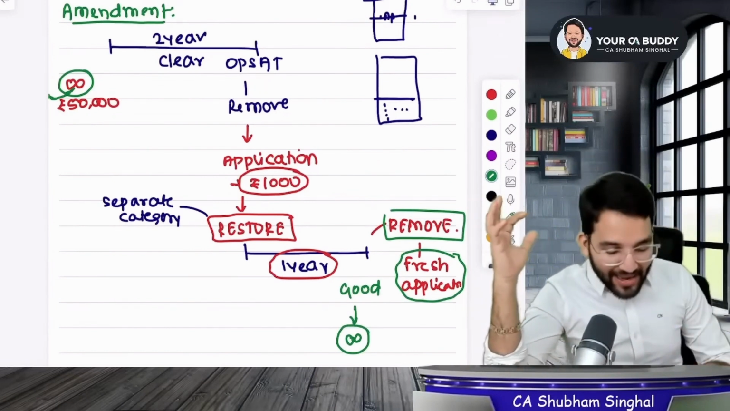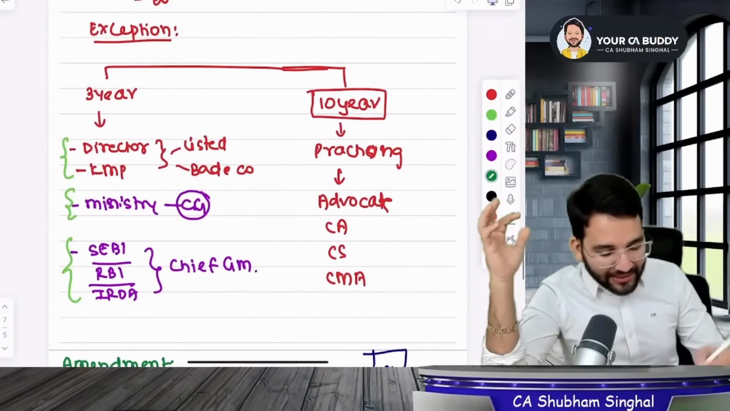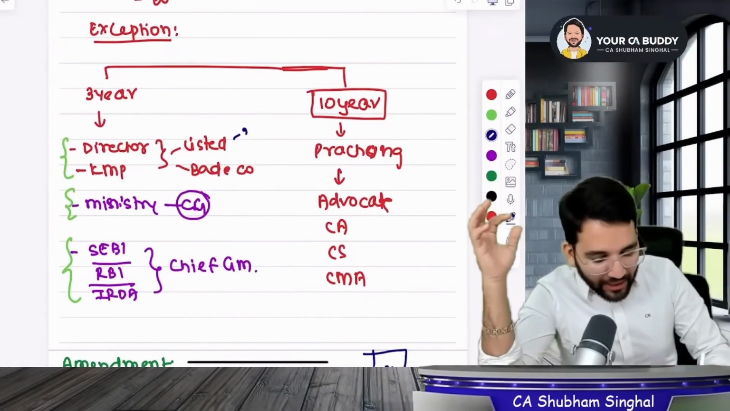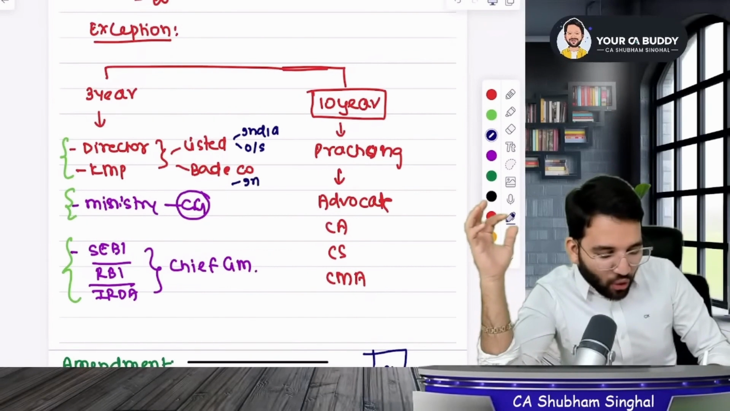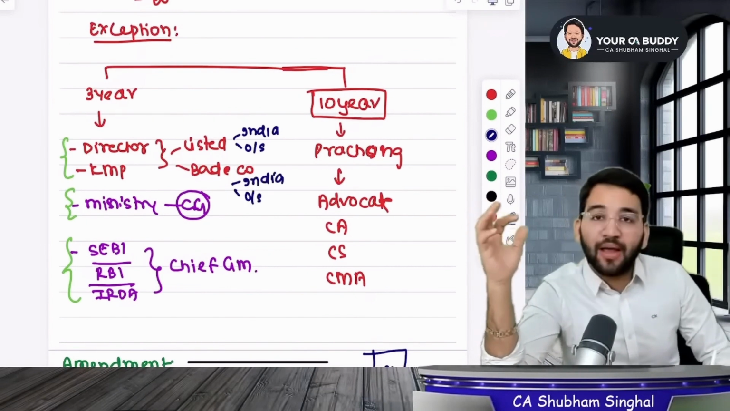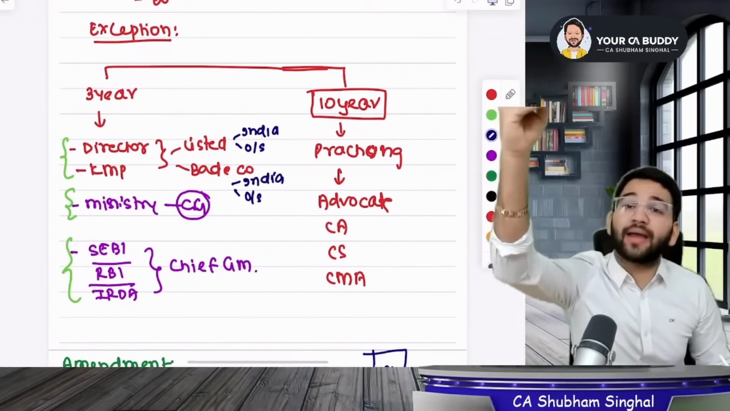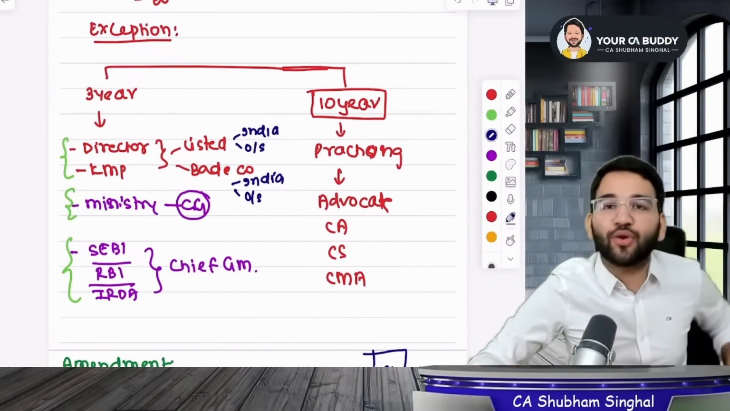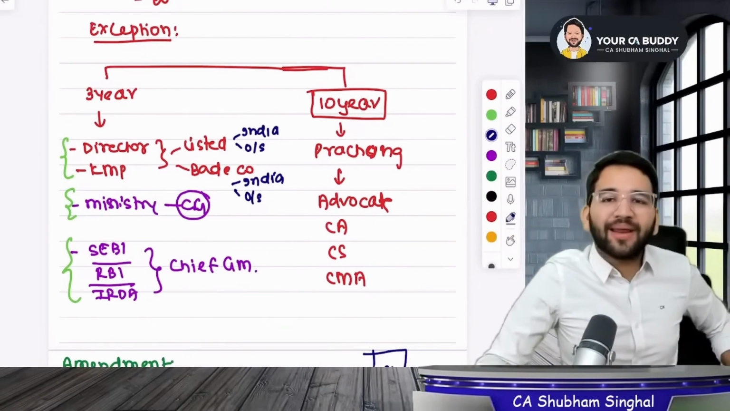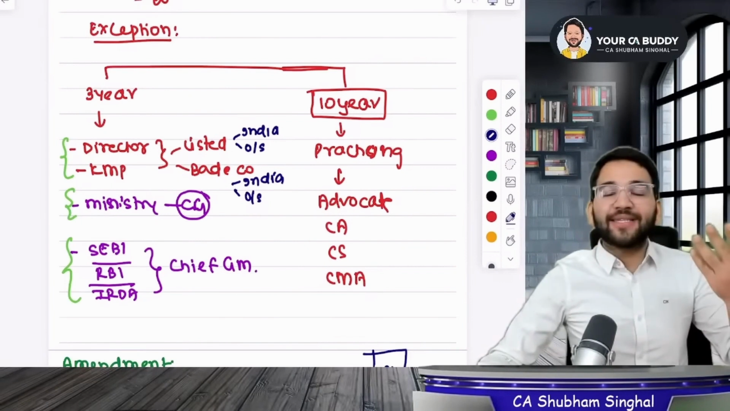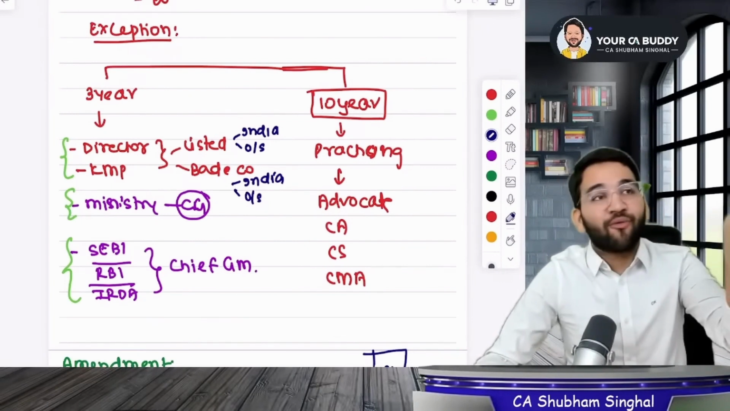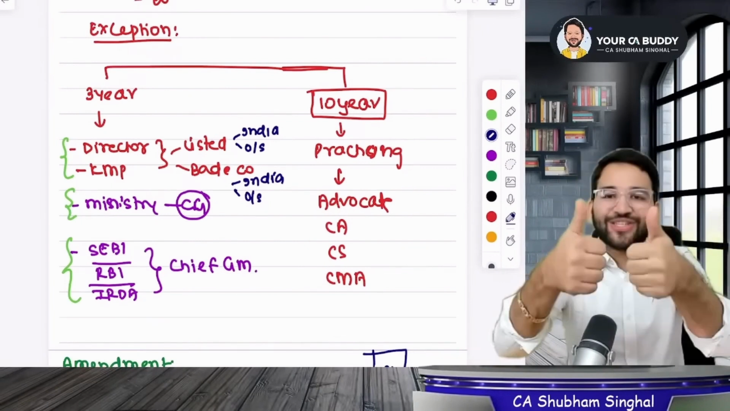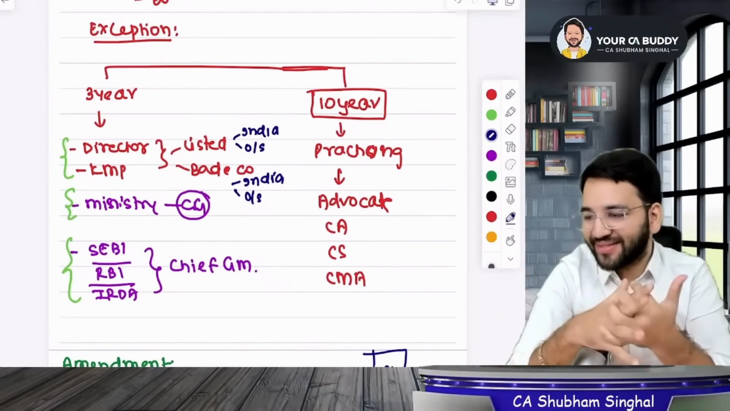Yes or no? Let me clarify one thing. As I said about the listed and big people, whether they are in India or outside, it doesn't matter if a big company is in India or outside. If a big person like Elon Musk from abroad comes to India wanting to be an independent director, would you ask him to sit down and clear OPSAT? No, you won't. He is from a big company too. So if you have at least 3 years of experience at a listed company abroad, that works.